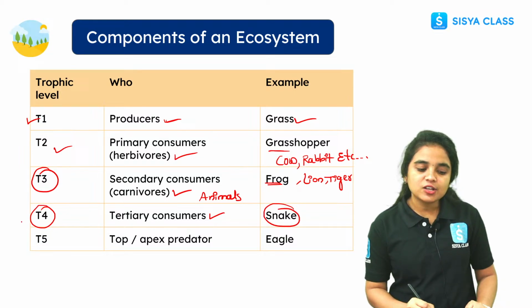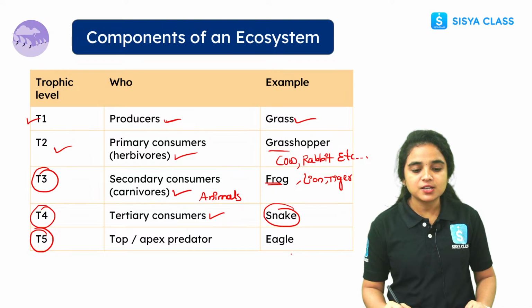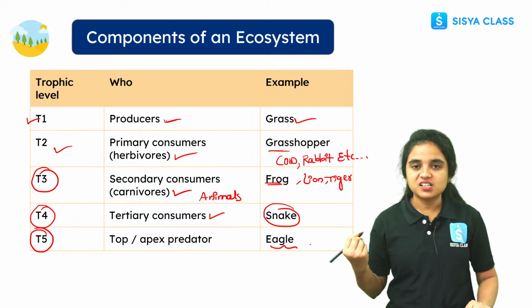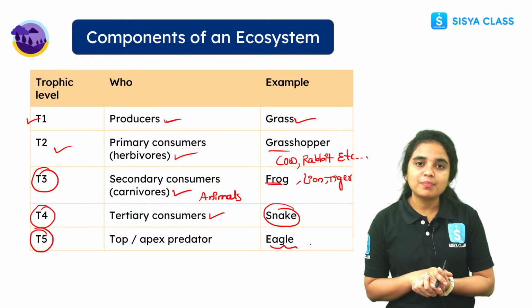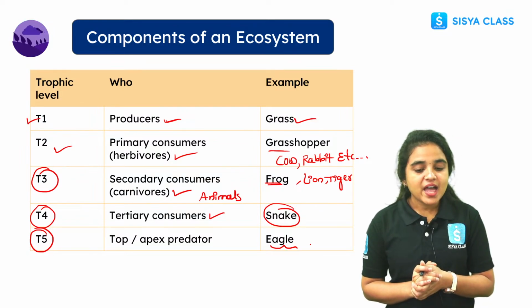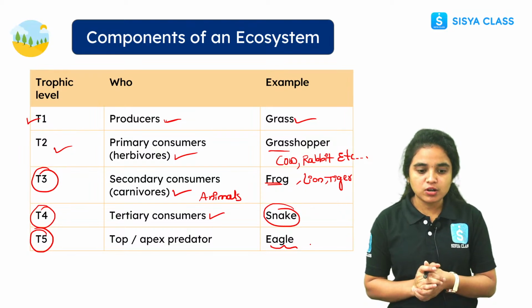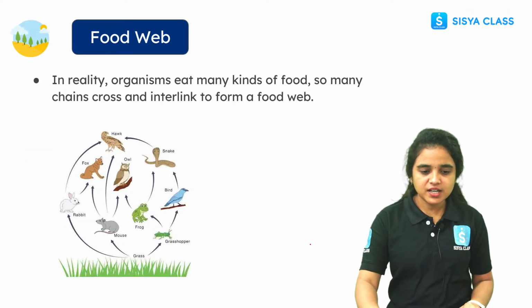And in trophic level 5, top or apex predators are present, for example eagle. So this is the table that shows who is present in which trophic level and their examples, right students? If possible, take a screenshot. It will help you all learn in an easy way.